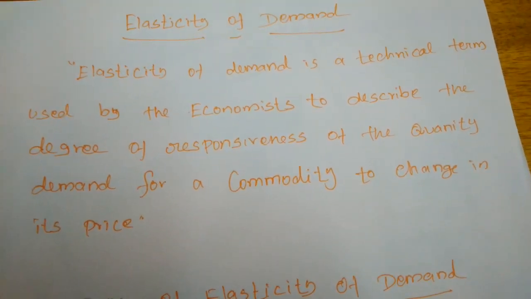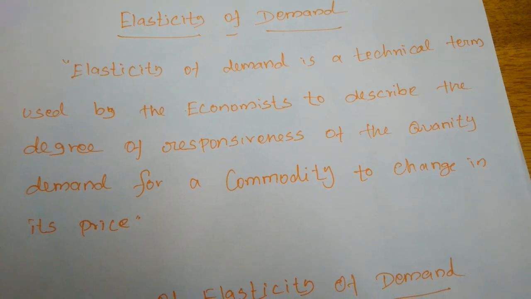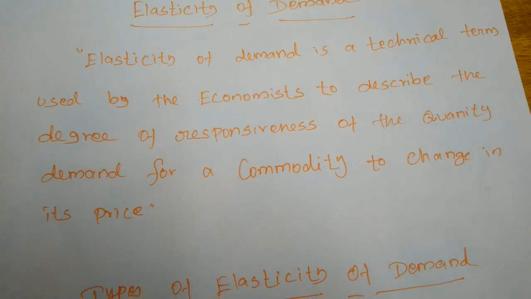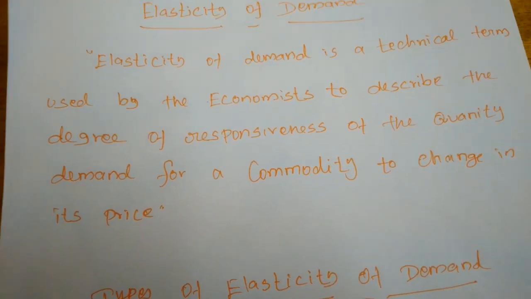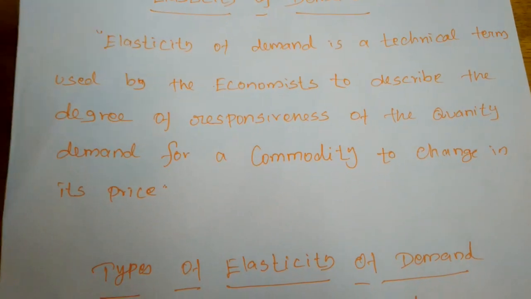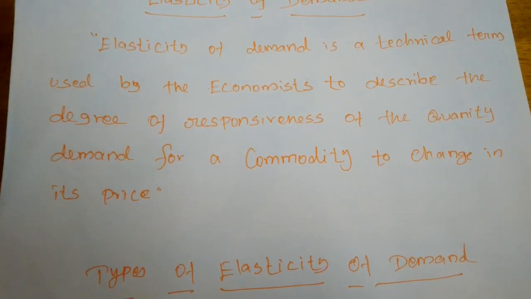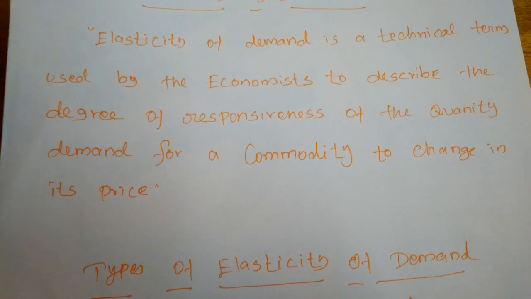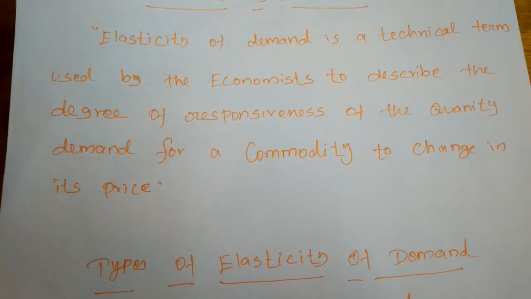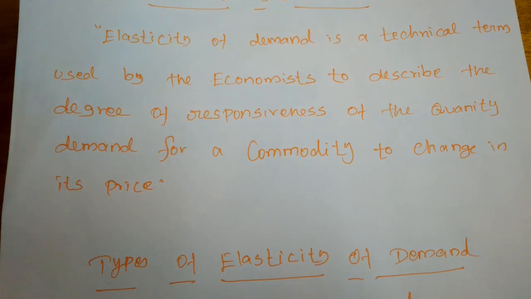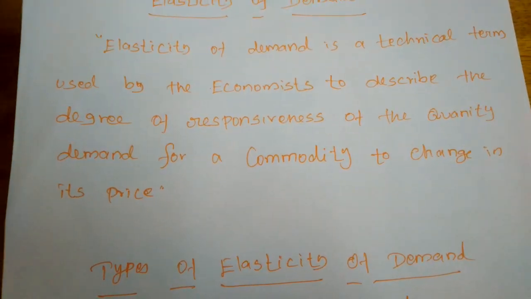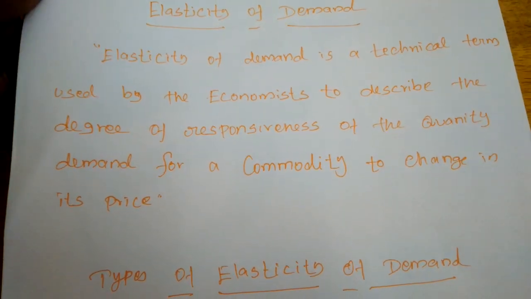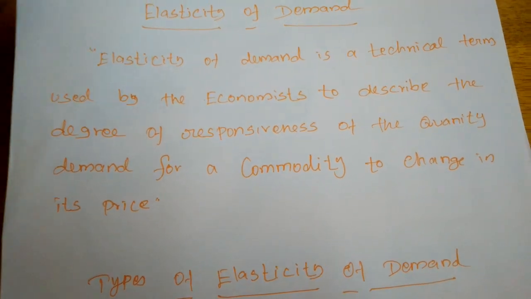But the elasticity of demand explains in which ratio the demand for that commodity is increasing or decreasing on the basis of changes in price. Elasticity of demand is a technical term used by economists to describe the degree of responsiveness of the quantity demanded for a commodity to a change in its price. When the price of the commodity changes, the degree to which the quantity demanded changes is explained by the elasticity of demand. Elasticity means, we can keep in mind, just flexibility.